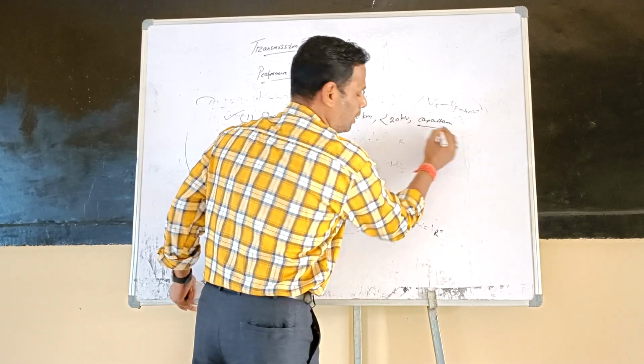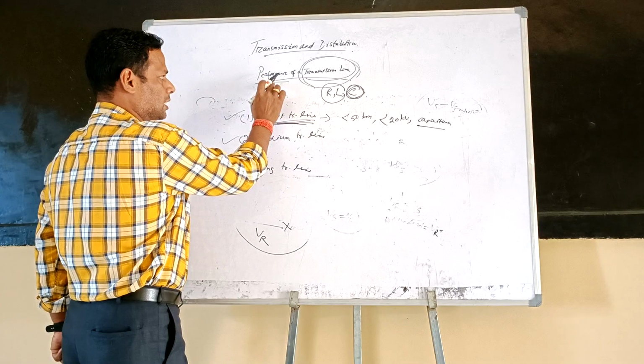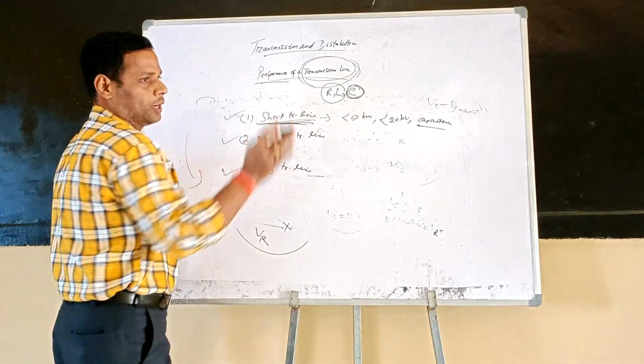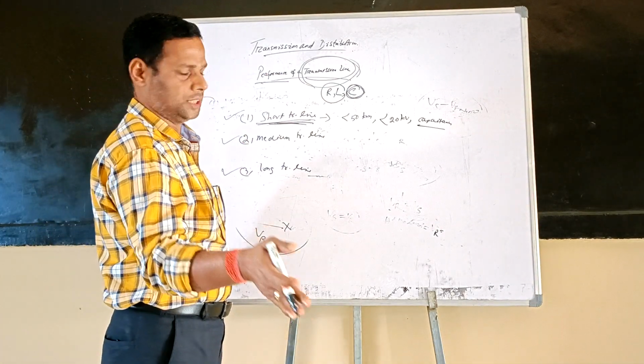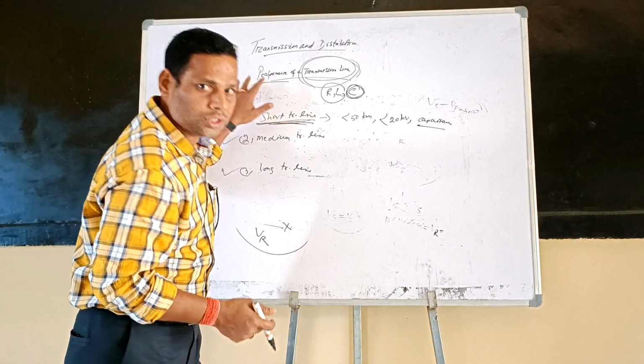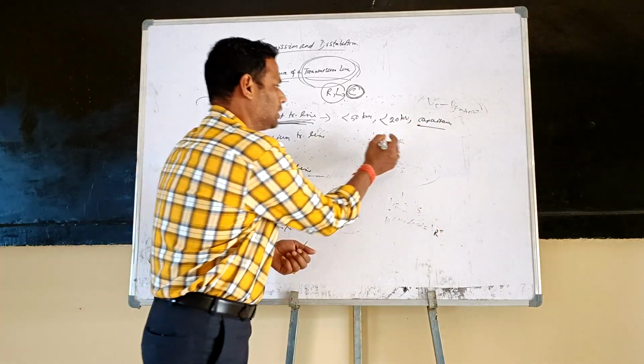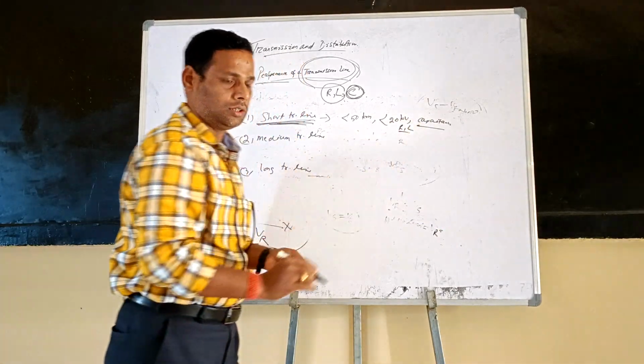So when you are calculating performance, I am talking about voltage regulation and efficiency. When I talk about the short transmission line and you calculate voltage regulation and efficiency, capacitance is neglected here. Only resistance and inductance are considered.